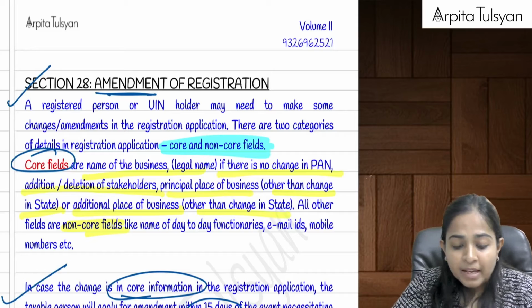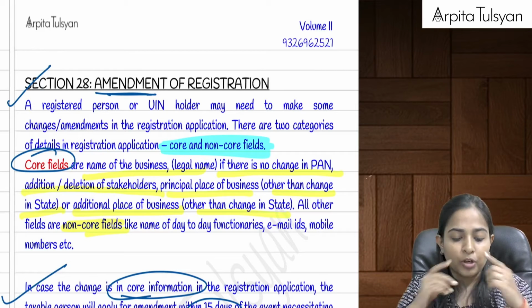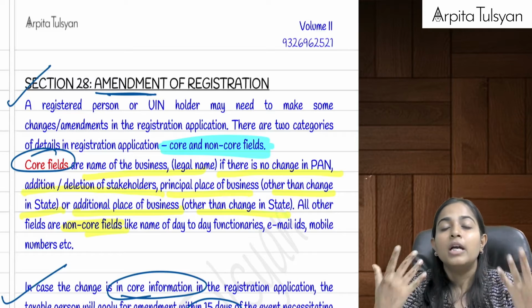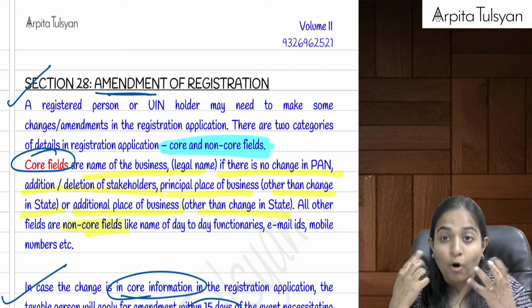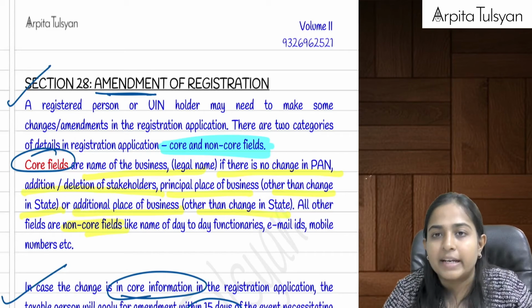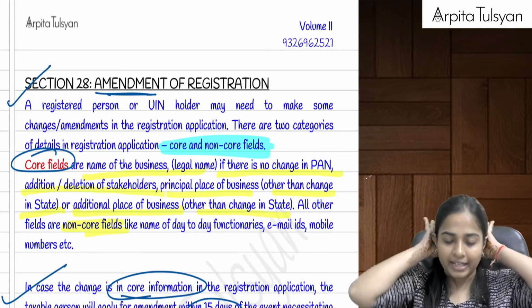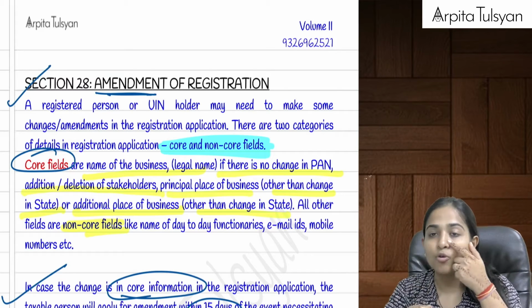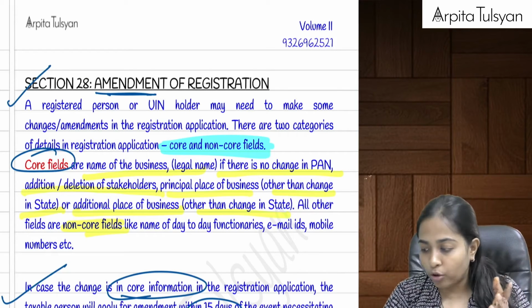Section number 28 talks about amendment of registration. Whatever information we had furnished or submitted on the GST common portal, if there are any changes in the same, then we can do amendments in the same. These amendments are divided into two. One is core fields and the other one is non-core fields.